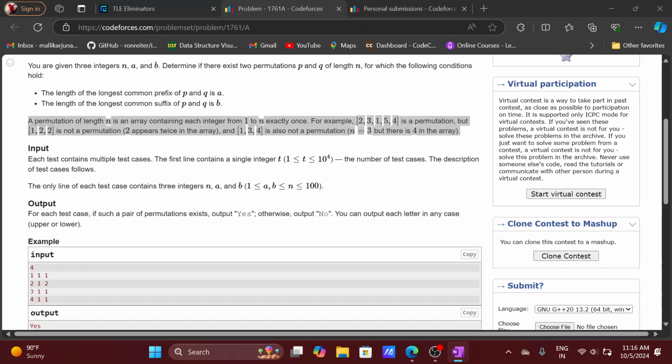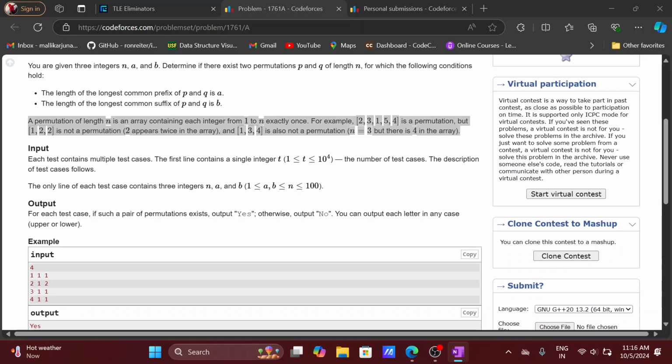The length of the common prefix is 1 and the length of the common suffix is also 1, so it is true. That's why we print yes here. This is what the problem says. If you understand this, then we can go further to write the code.